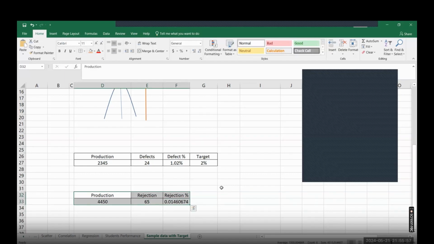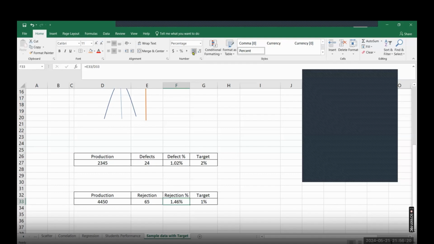Now your target is 1%. Earlier I was having a 2% target, now you have a 1% target. So mathematically, if you look, this value is much higher than 1%. Because for rejection, lower is better, I did not meet the target.